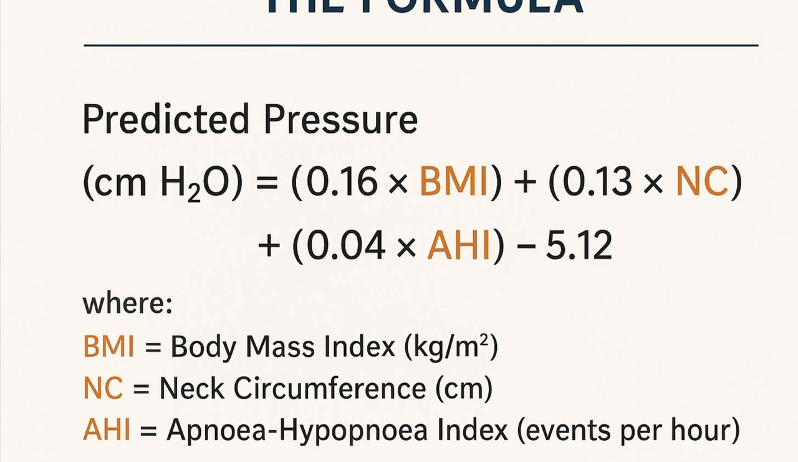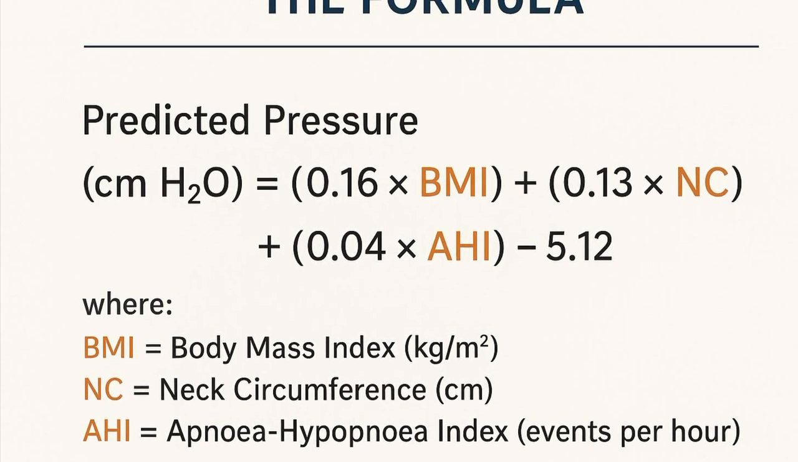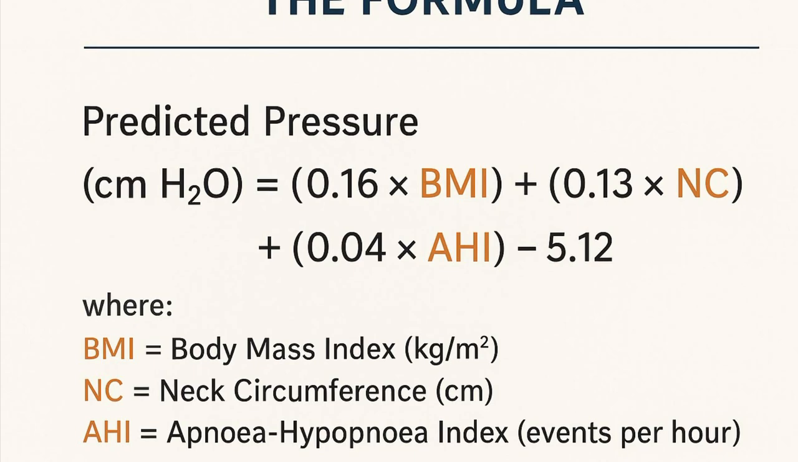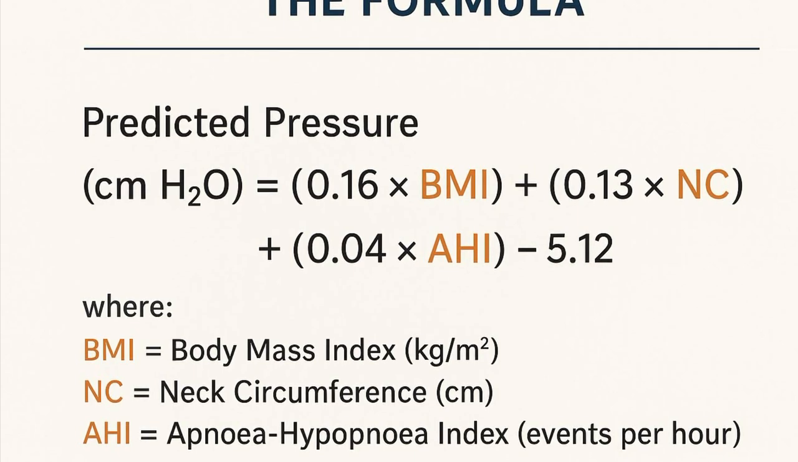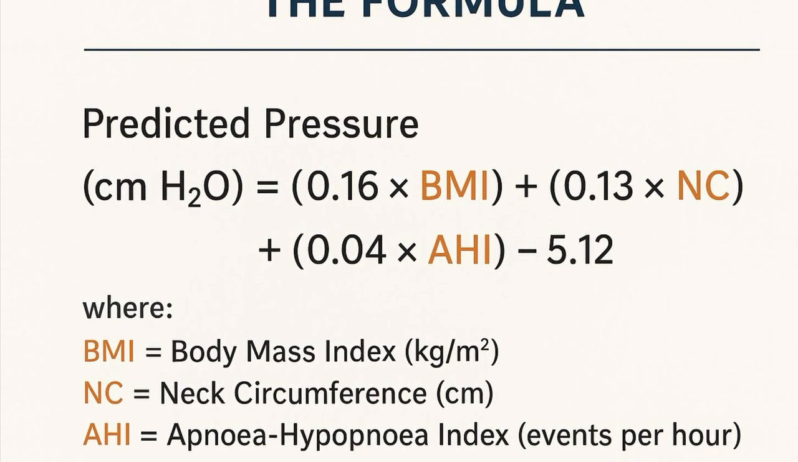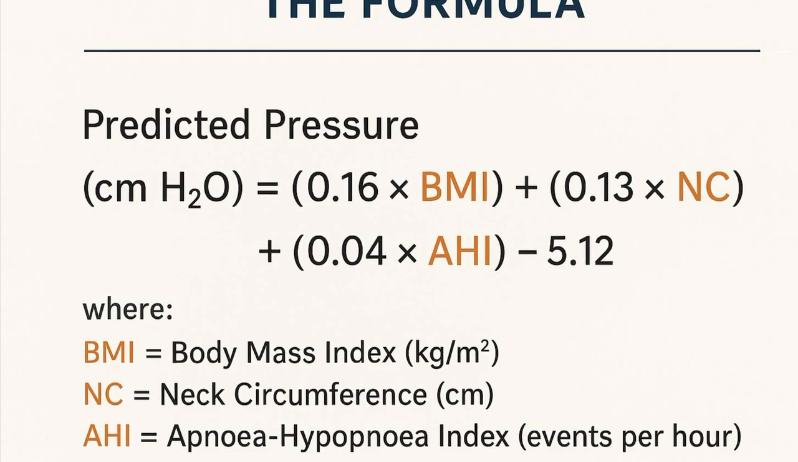So why this? You have to deduct the minus 5.12. It is a constant to correct for baseline airway resistance in a normal individual.